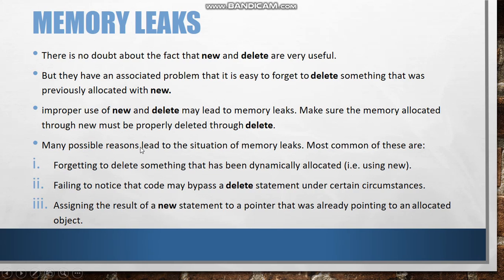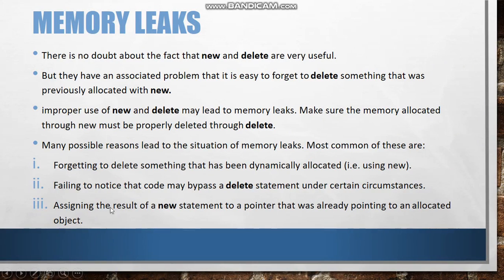Many possible reasons lead to the situation of memory leaks. Most common of these are: first, forgetting to delete something that has been dynamically allocated. So if we have written new and then forget to write delete, that is one possibility where a memory leak can happen. Second, failing to notice that code has bypassed the delete statement under certain circumstances. Sometimes when we run the program, the delete statement is skipped, and that can also be a memory leak.